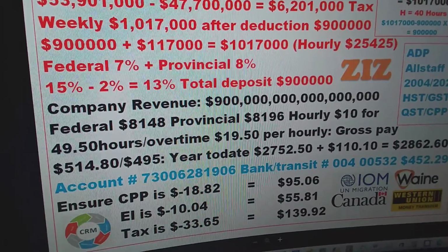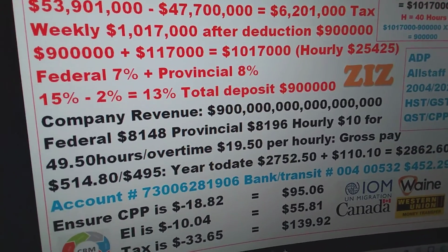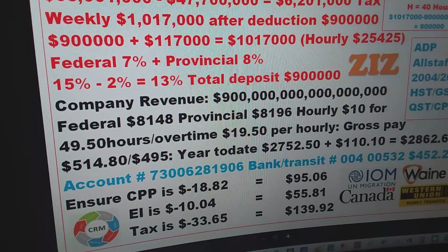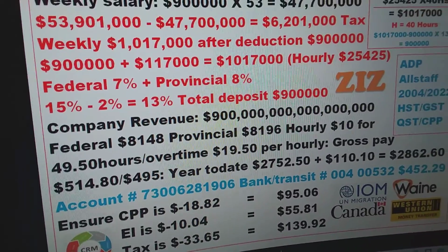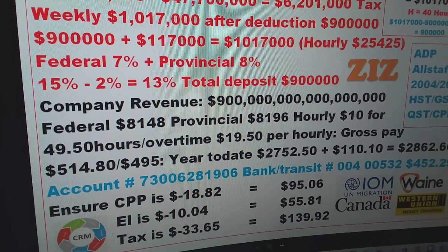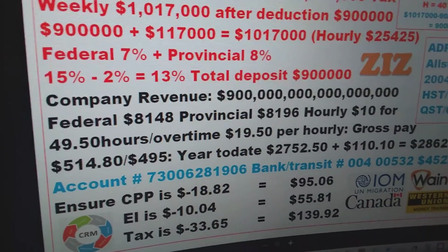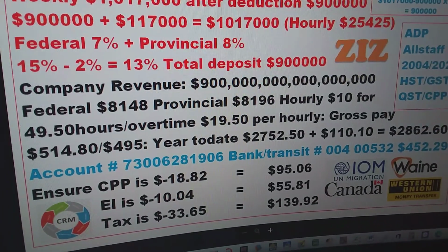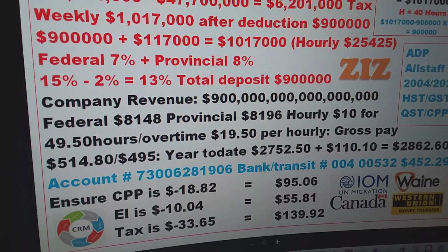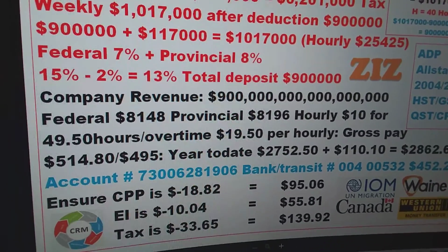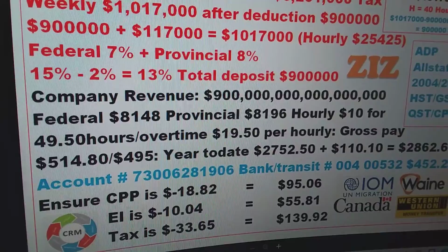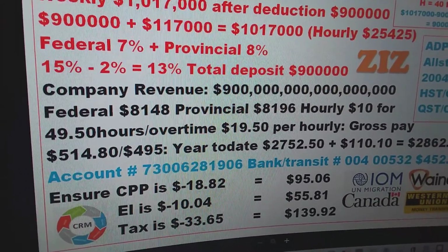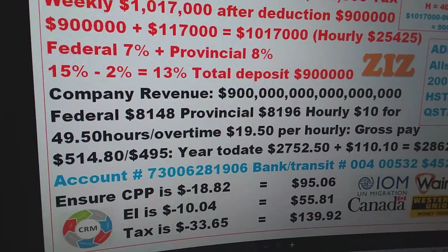And then federal is 7%, provincial is 8%, and that is roughly 15, the two of them, and then minus two. And then we are up to 13% of the tax. And then the total deposit is also there. And then for company revenues, there's the company revenues, 900 billions. And then federal is there, provincial is there, as for example. That is the 8 difference, it is higher.